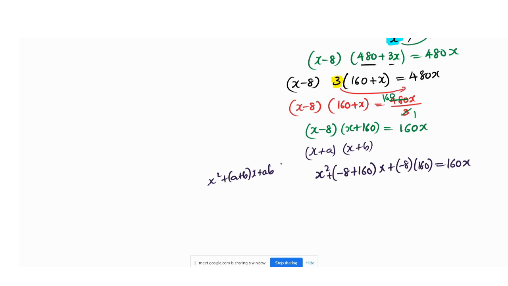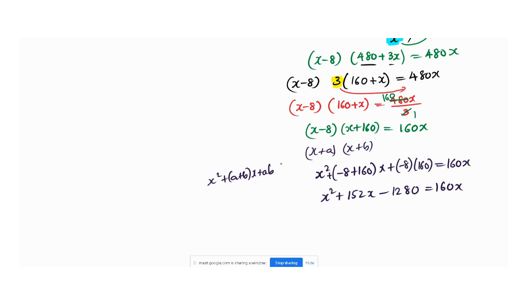Next is again x square as it is, minus 8 and 160 is nothing but plus 152x. Then if you multiply, minus into plus is minus, 8 16s are, how much? 16 8s are how much? 128, that's 0, that is equals to 160x.